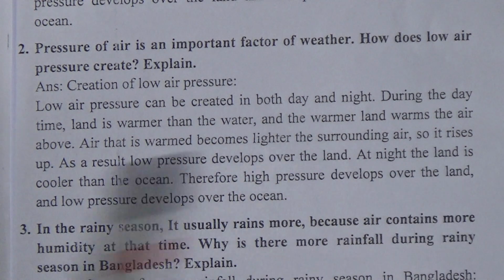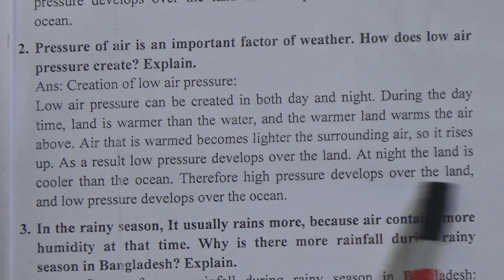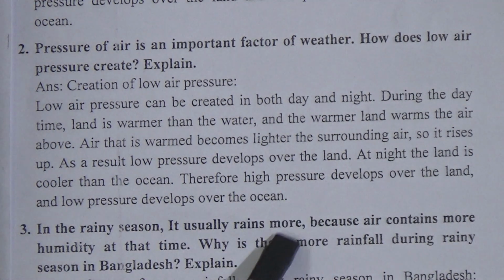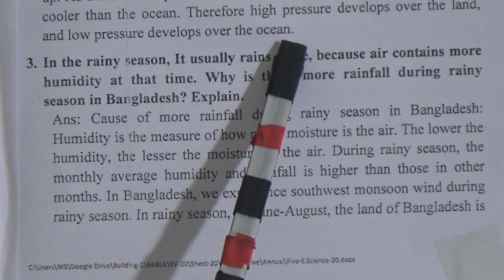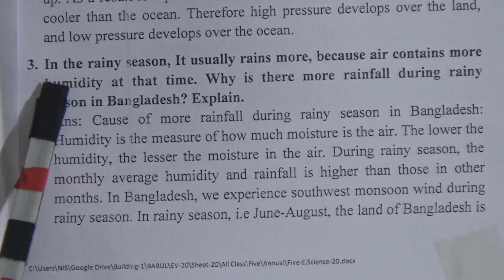At night the land is cooler than the ocean, therefore high pressure develops over the land and low pressure develops over the ocean. And we know air always blows from high pressure to low pressure area. Now come to the next one.